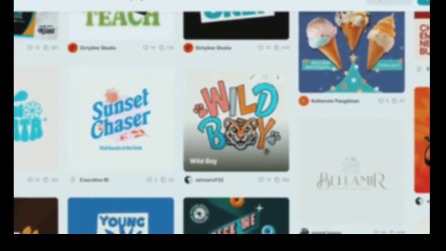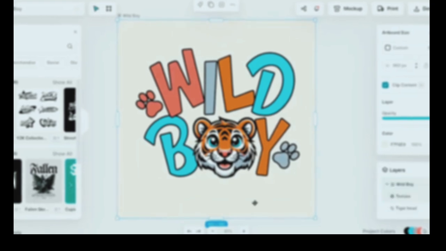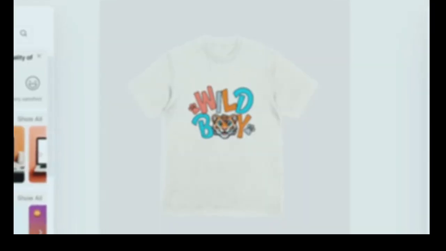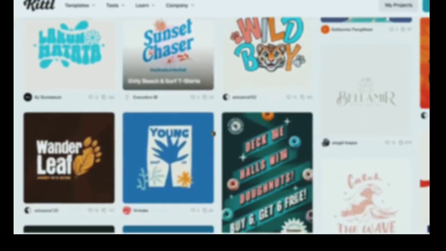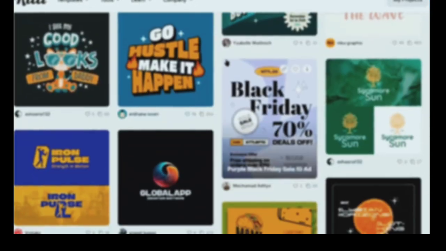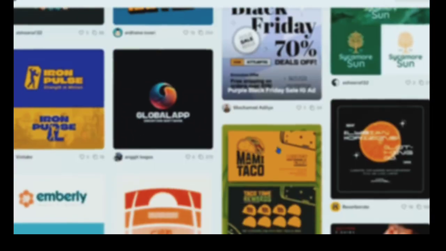Like for a t-shirt ad, you can use this template, edit it according to your preference, use it on a t-shirt mockup, and just download it to use it as your t-shirt ad. It's that easy. So what would normally take you hours to do on your own, Kittl has already set up templates for you to quickly edit and post.